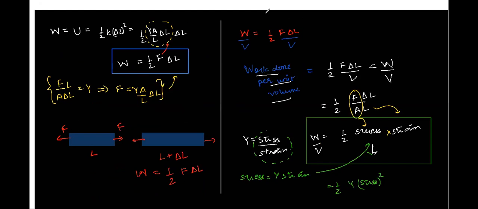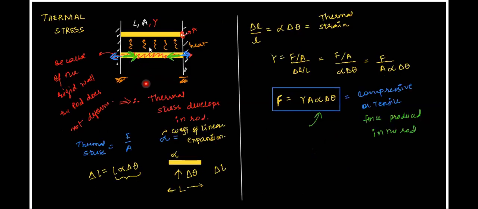And per unit volume, this potential energy is given as half stress into strain, and its value was half F into delta L if we just talk about potential energy. Whereas potential energy per unit volume or work done per unit volume is given as half stress into strain. Then we saw the concept of thermal stress, how compressive force is given by Young's modulus into cross-section area into coefficient of linear expansion alpha times change in temperature delta theta.